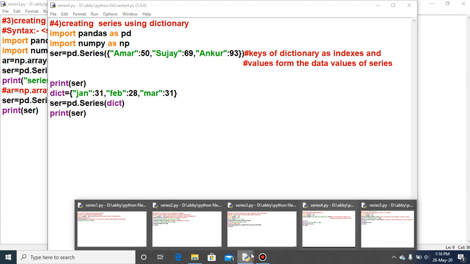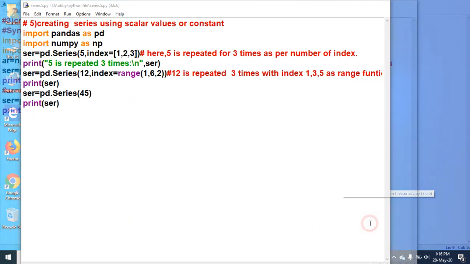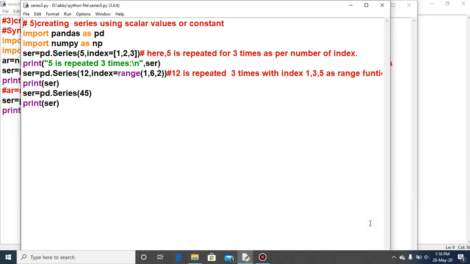The next and last way of creating the series is the scalar value. Through the scalar value, if we want to use any constant, any single value, as a series value, then how will it be created?